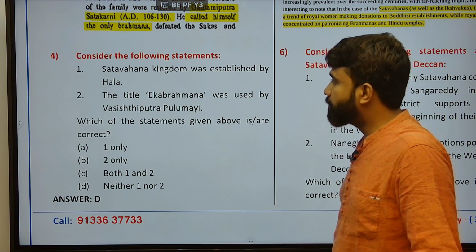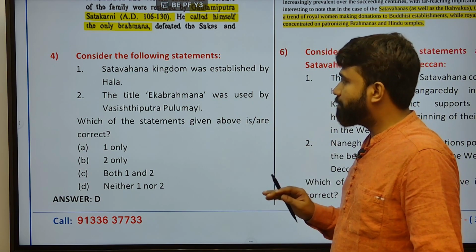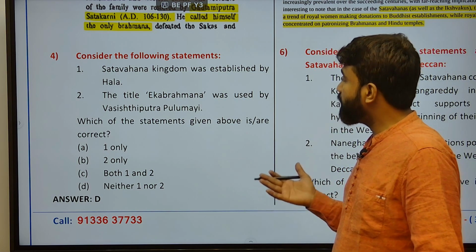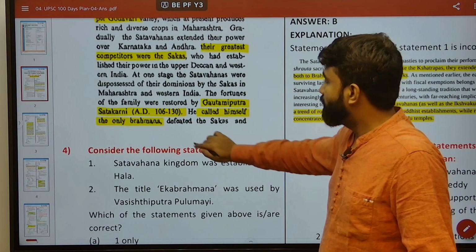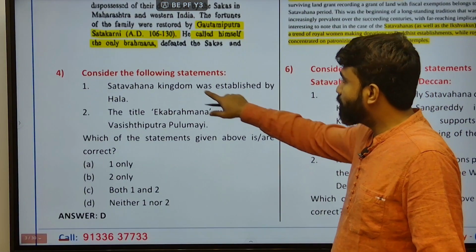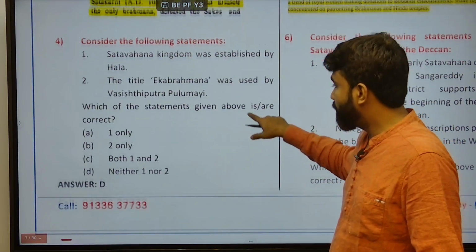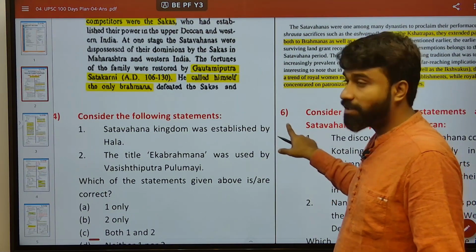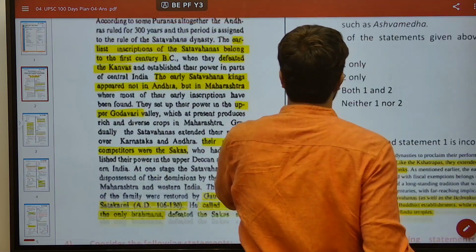Let's come to this fourth question. The Satavahana kingdom was established not by Hala, as you know, but by Simukha. The next title, Eka Brahmana, was used by Gautamiputra Satakarni between 106 and 130 AD. The title Eka Brahmana was given to him, and it was not Vasishtiputra Pulamavi. However, Pulamavi was the son of Gautamiputra Satakarni.